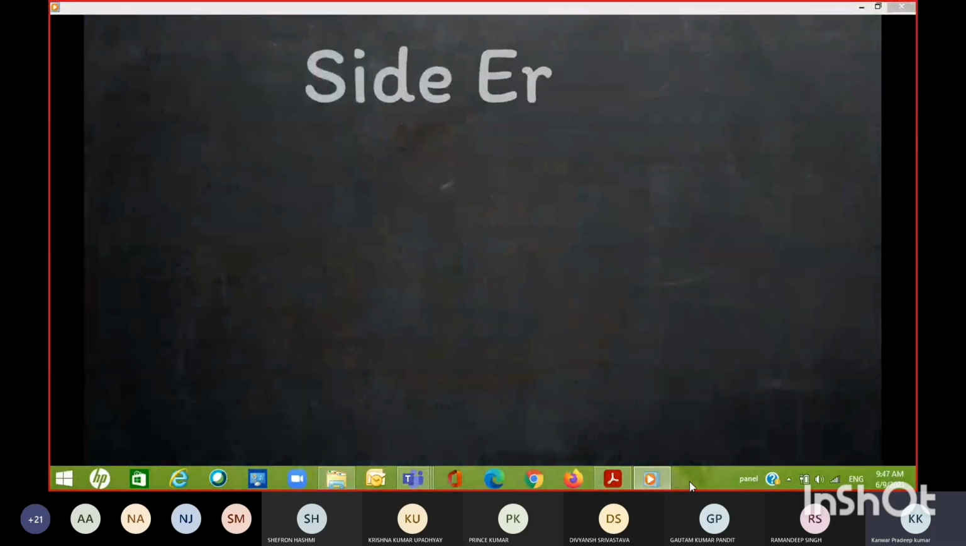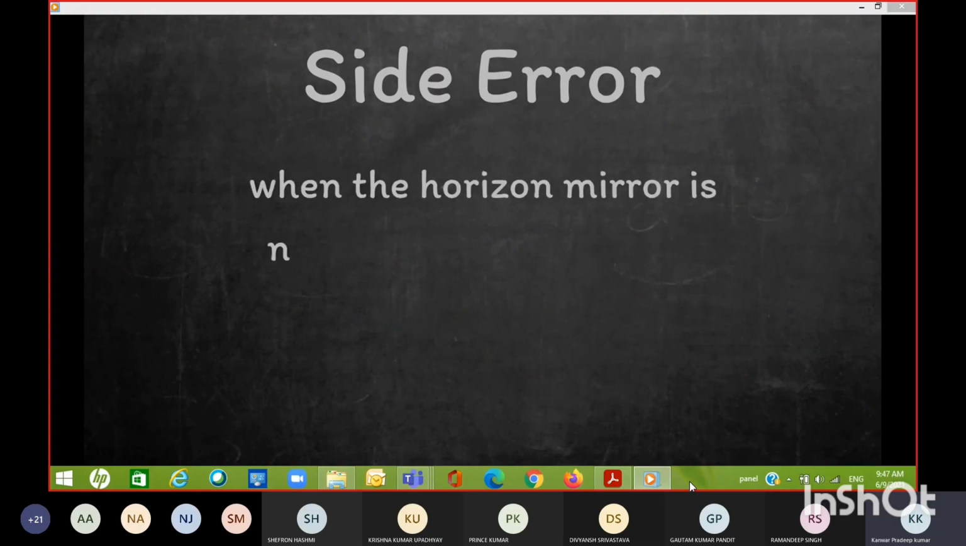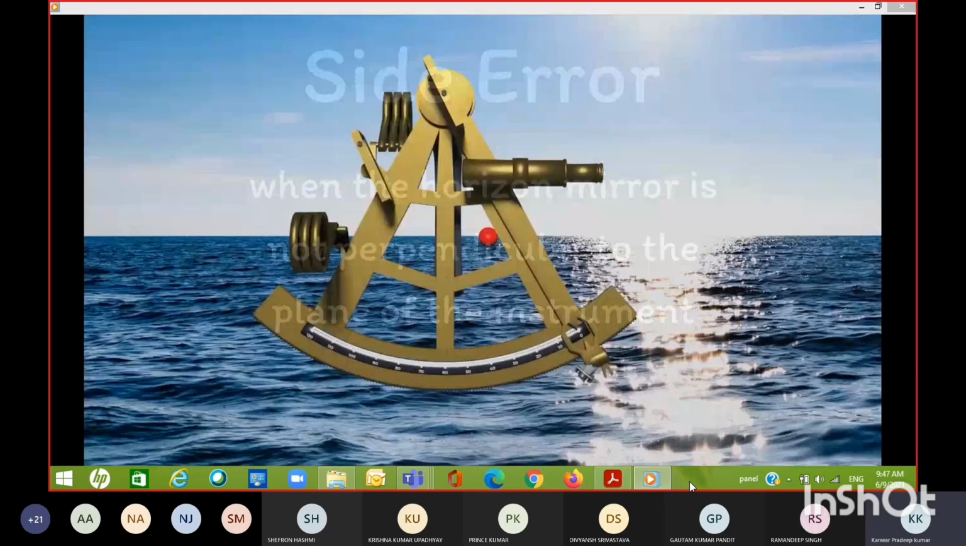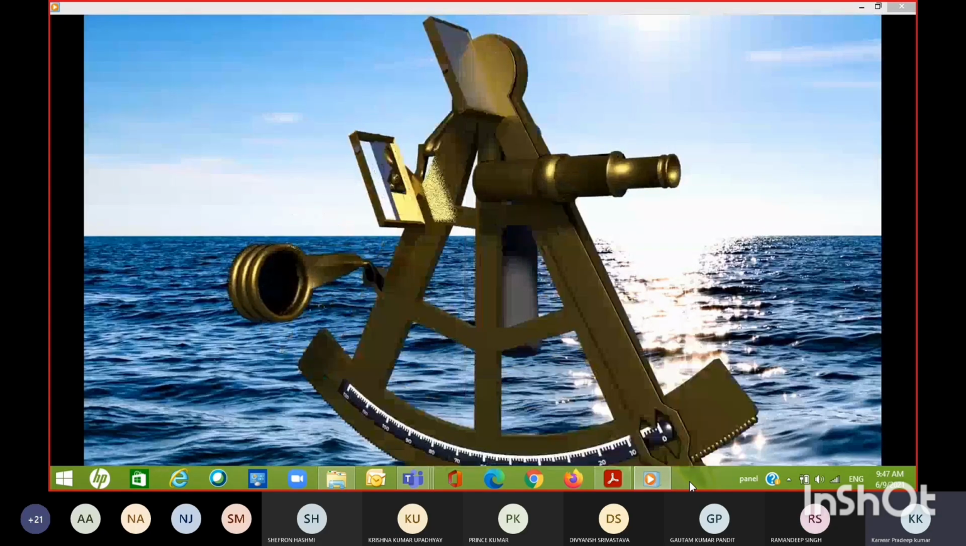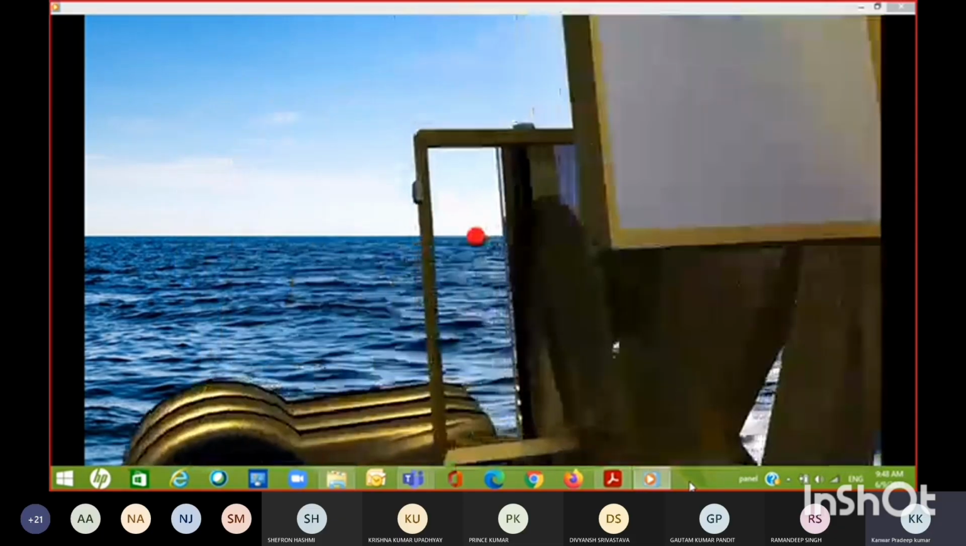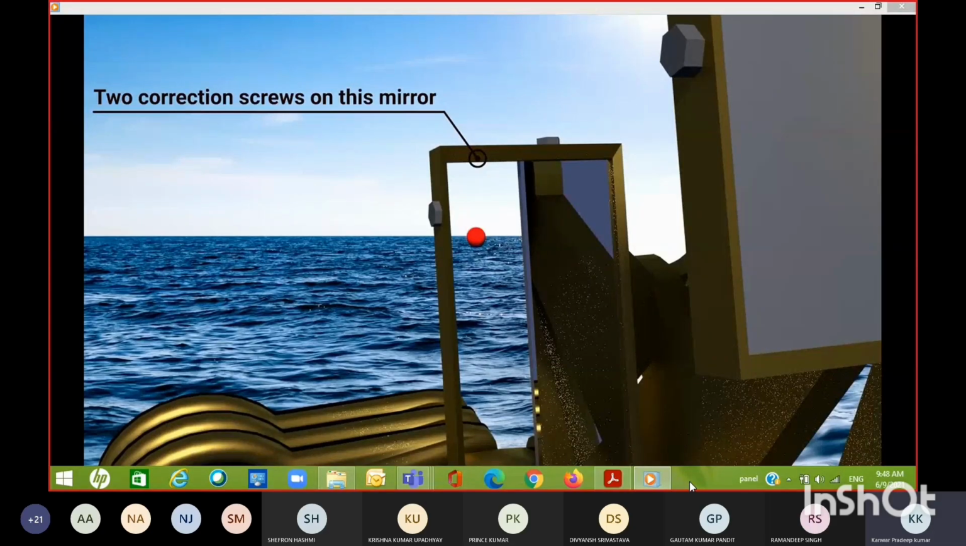Next, we're going to move on to side error. This is similar to the last error that we looked at, but it's for the horizon mirror instead. So side error is when the horizon mirror is not perpendicular to the plane of the instrument. You can spot side error when the instrument is set at 0 and you look at an object in the distance. If the real object and the reflected object are separated, side error is present. You'll notice the correction screws on the horizon mirror are not the same as those on the index mirror. The screws on the horizon mirror actually correct for both side error and index error. We're going to need to correct for both at the same time.